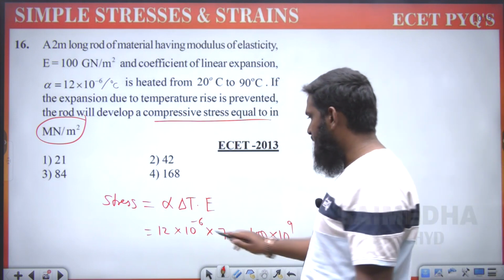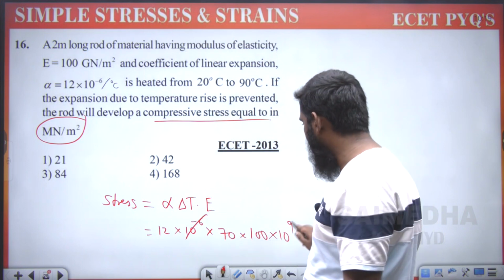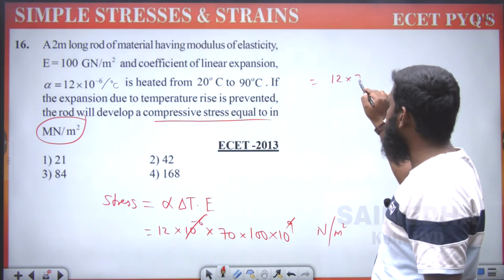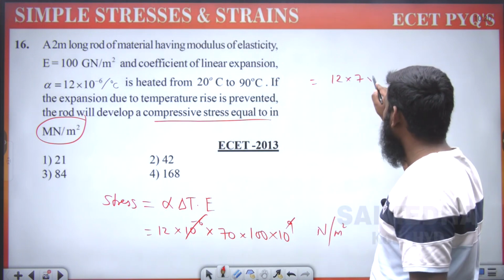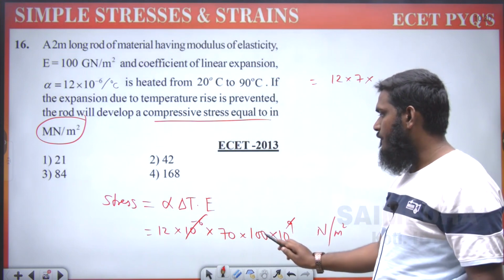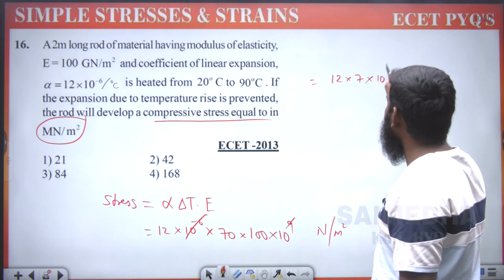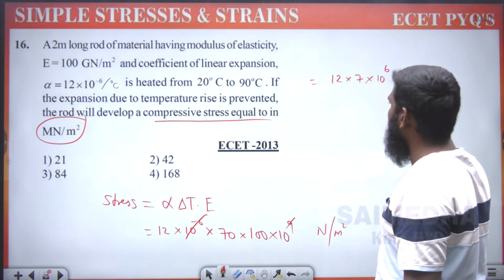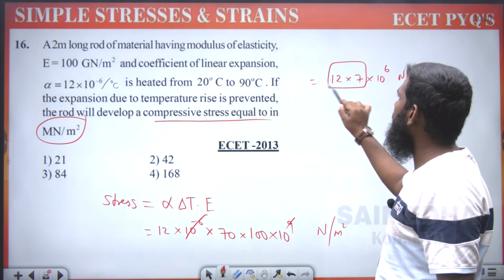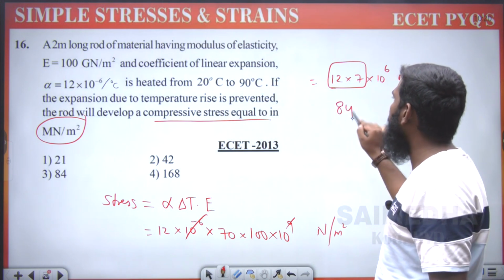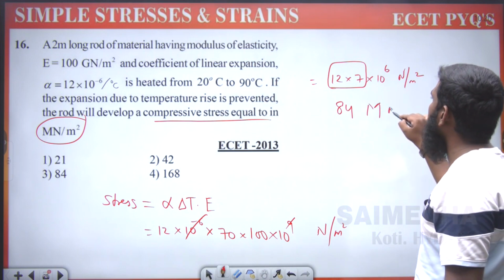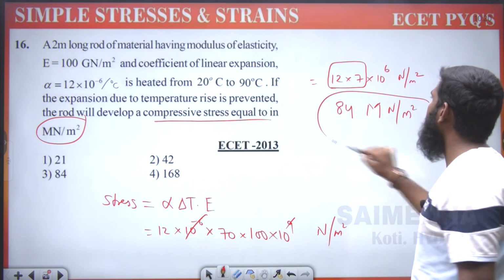This 10 power 9 and this 10 power 6, 10 power 6 gets cancelled. Now what is remaining? 12 into 7 into, 6 is gone, means 3 is left, 10 power 3 Newton per meter square. Now let us multiply, 12 into 7 is 84. Now 10 power 6 means mega Newton per meter square. So this is the final answer.